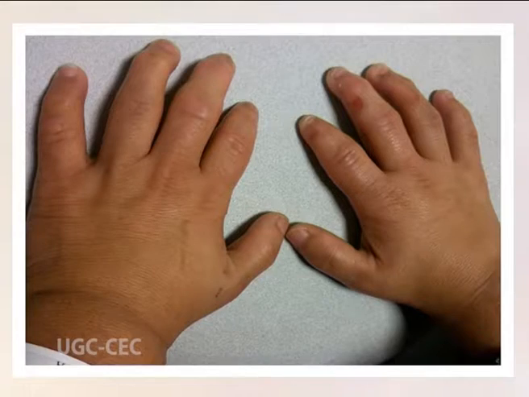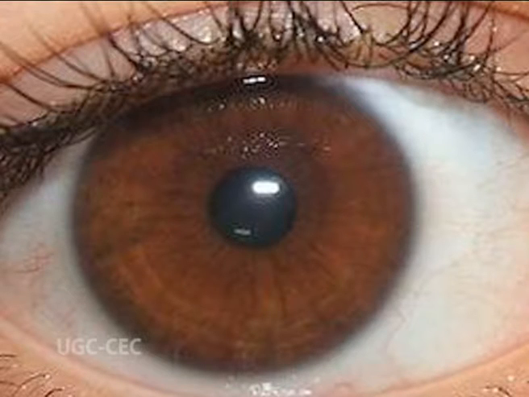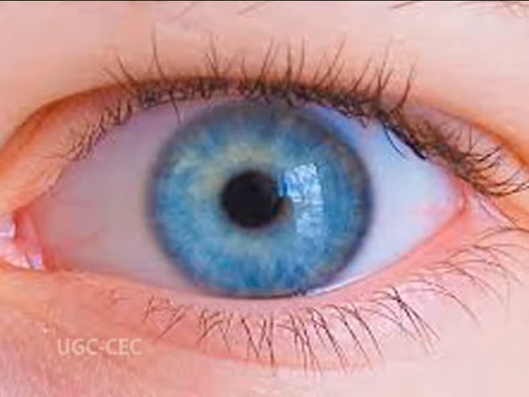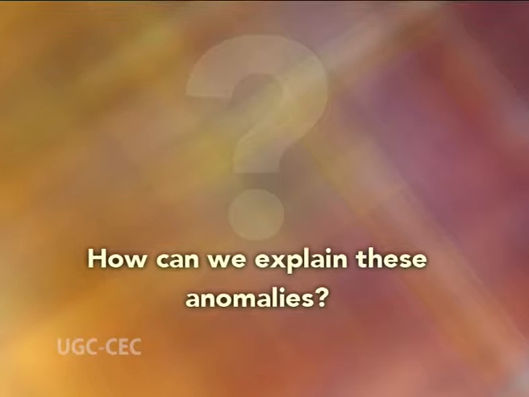We do not find people having brachydactyly more common than normal people, or 75% people with brown eyes and 25% with blue eyes, although these traits are dominant in individual genotype. How can we explain these anomalies?